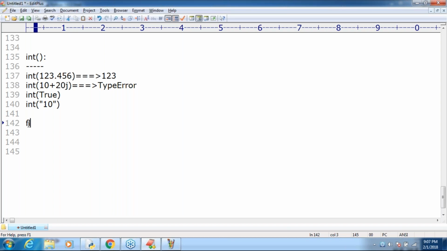Now let me go to the second function. Among the type conversion functions, what is the second one?